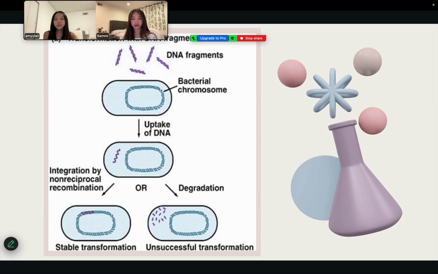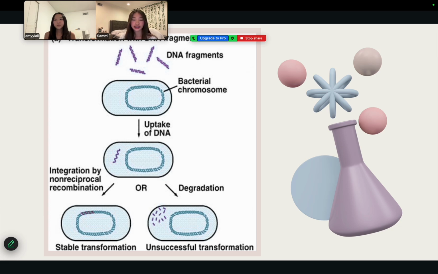This is a visual representation of transformation with DNA fragments. We can see that the DNA fragments are represented by the purple strands, meanwhile the bacterial chromosome is represented by the blue ring. Only some bacteria are naturally competent, which means the DNA fragments can attach to the cell membrane. Once this occurs, the bacterial cell has taken up the DNA.